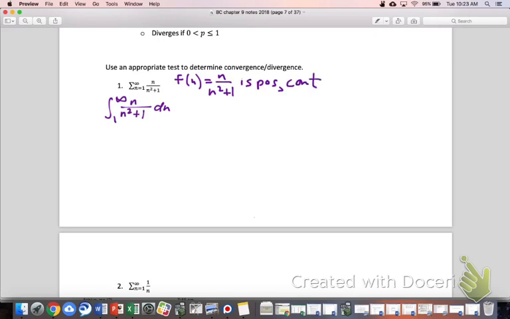And then decreasing, a way you could think about decreasing here is as n gets bigger from 1, 2, 3, 4, 5, the denominator is a squared degree, the numerator is a first degree, and so we could clearly see a decreasing pattern at least at some point. So I think we can say positive, continuous, and decreasing on the interval 1 to infinity. And basically those are just the conditions for us to be able to use this integral test.